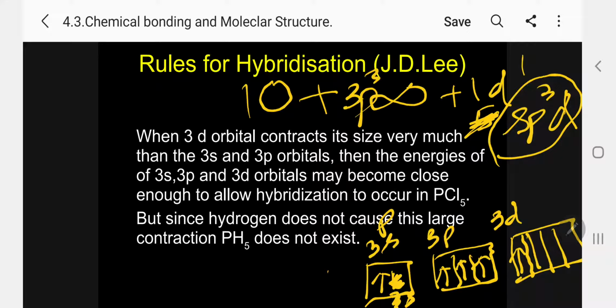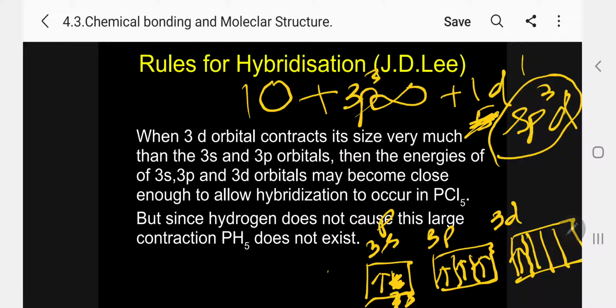So when it is forming this, what is happening now? The 1s of the central phosphorus atom, 3 p orbitals of the central phosphorus atom, and the 3d orbital of the central phosphorus atom undergo combination to produce 5 sp3d orbitals.